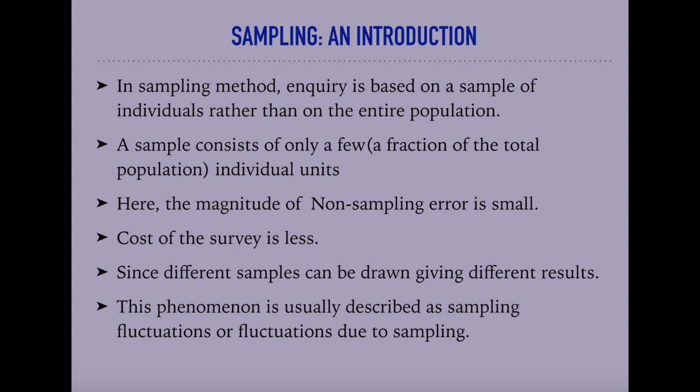A sample consists of only a fraction of the total population, that is, individual units.